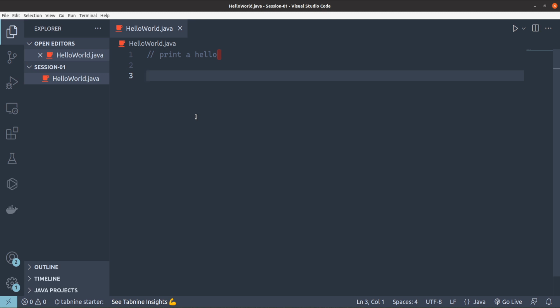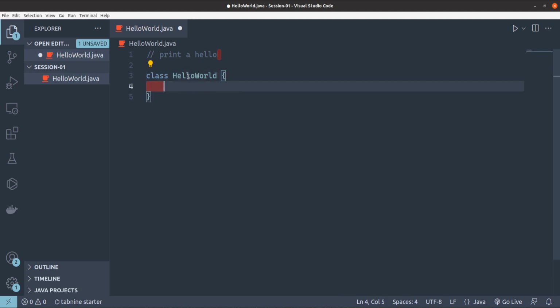Okay, so the first thing is Java is an object-oriented programming language. So whenever you are going to write any program in Java, you require a class, right? For now, you can understand that a class is an enclosure, a kind of wrapper in which you are going to write your code. We will talk in very detail about classes, objects, encapsulation and object-oriented programming. For now, understand that a class is a block of code, which I'll give a name, and for now I'm going to give the name hello world. I'll open a parenthesis and close it.